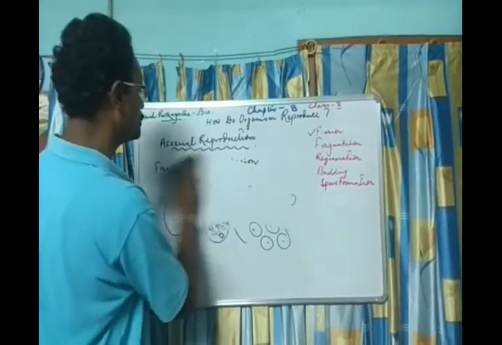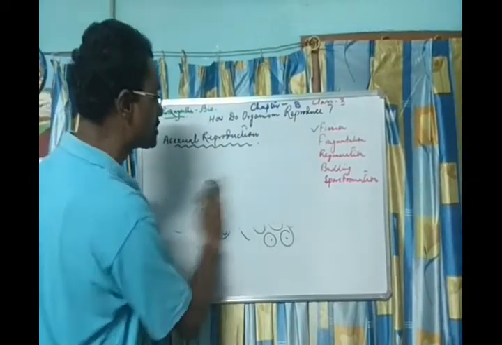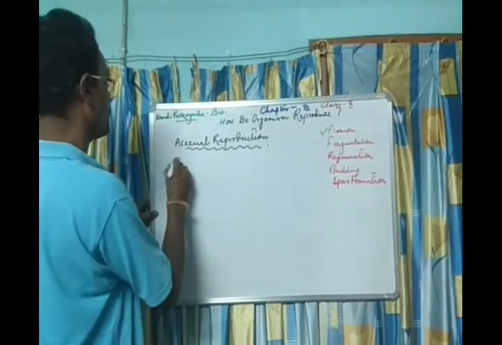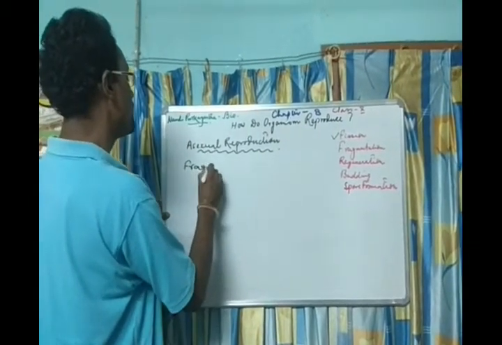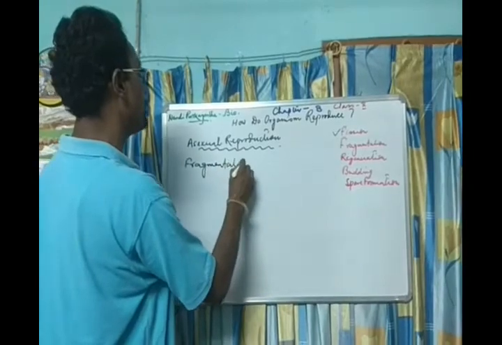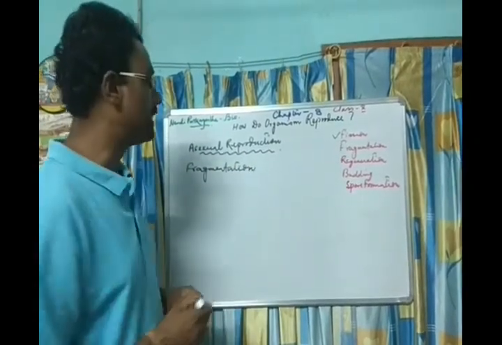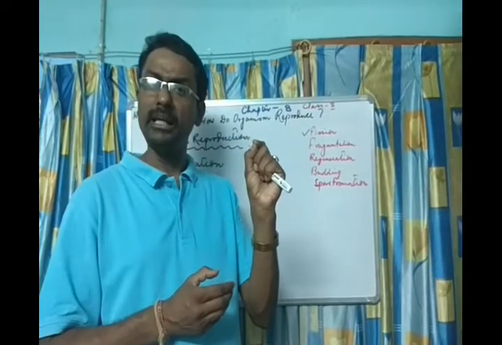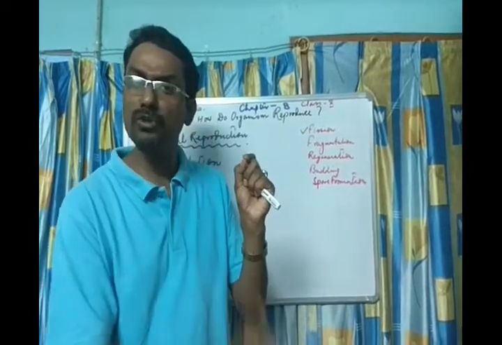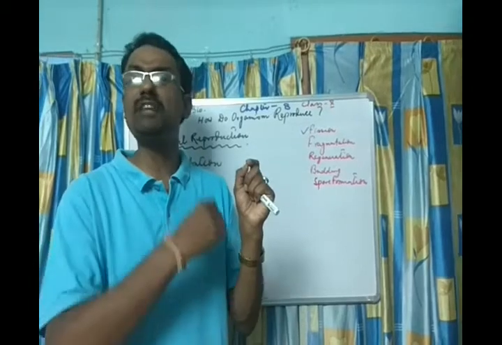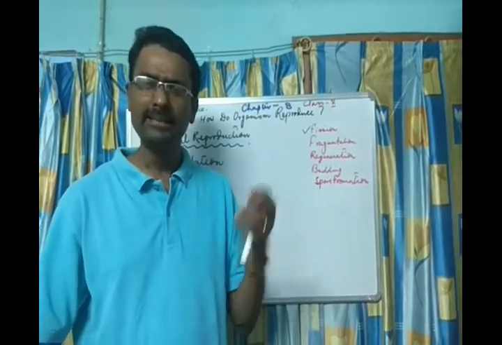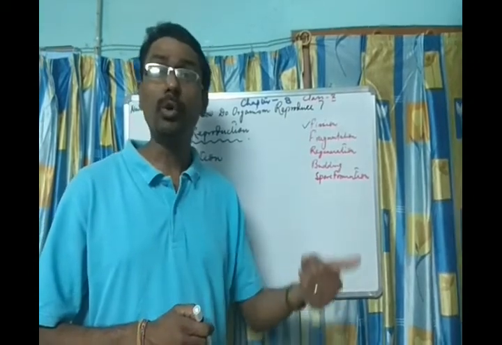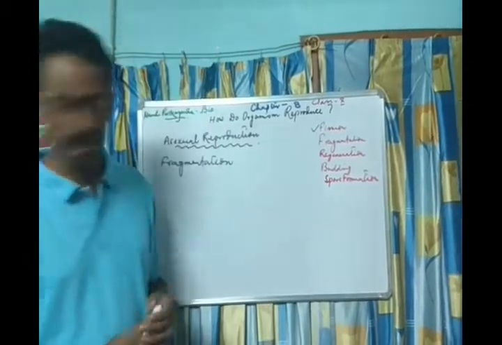Now let's go to the next one, that is fragmentation. What is the meaning of fragmentation? Fragmentation means when a part of a body breaks down and falls on the ground, it gives rise to an organism. Generally you find it in Spirogyra, some algae, some lower organisms.